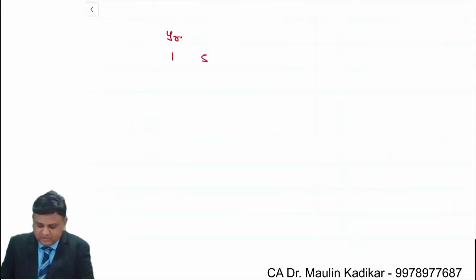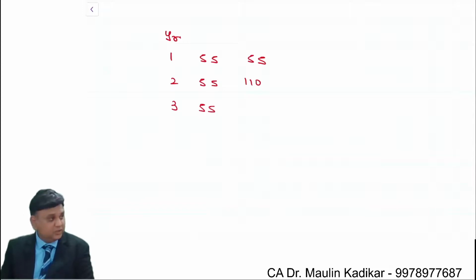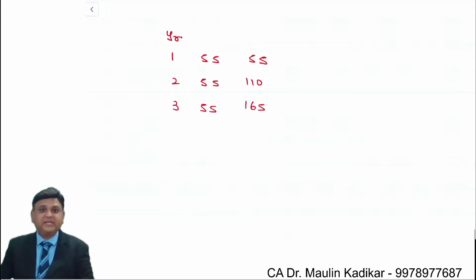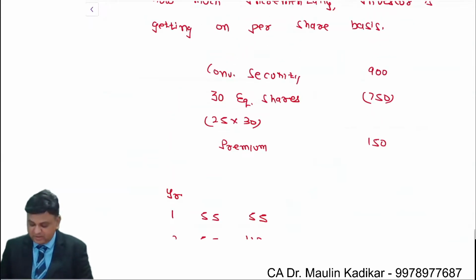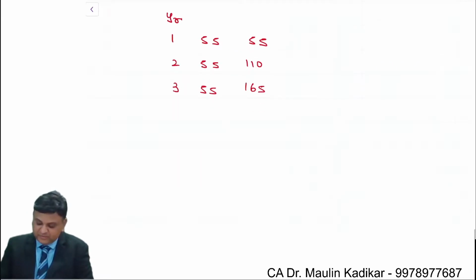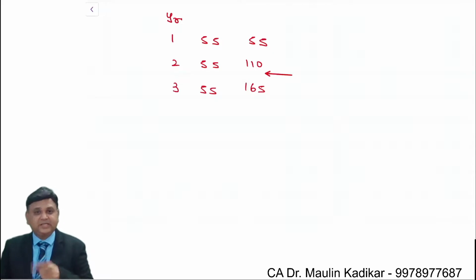In the first year you are able to recover 55, so the cumulative value is 55. Second year again 55, so the cumulative value is 110. Third year again 55, so the cumulative value is 165. Now what is the excess amount that you have paid, friends? You have paid an excess amount of 150. So that 150 rupees is recovered after 2 years and before 3 years. That is the way we are required to calculate the answer.